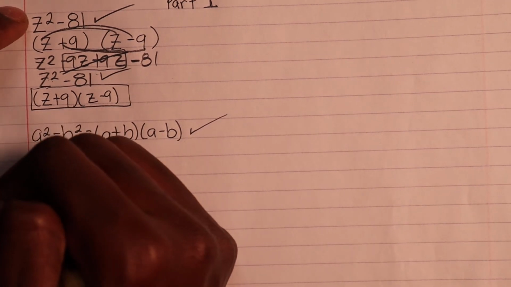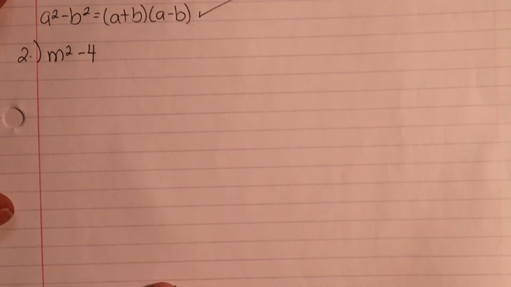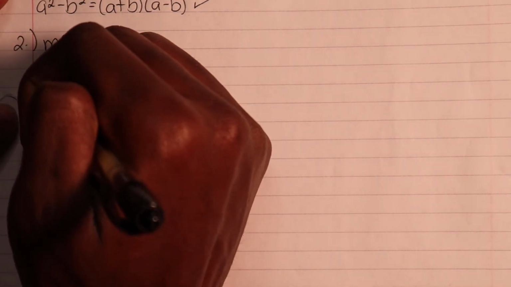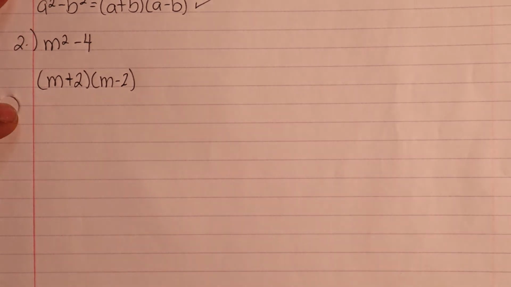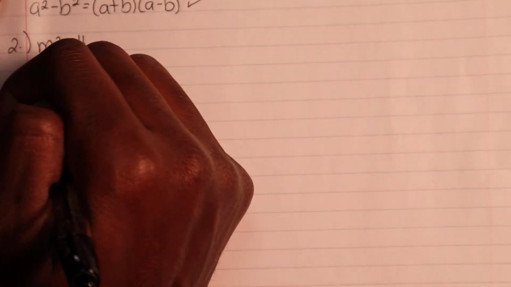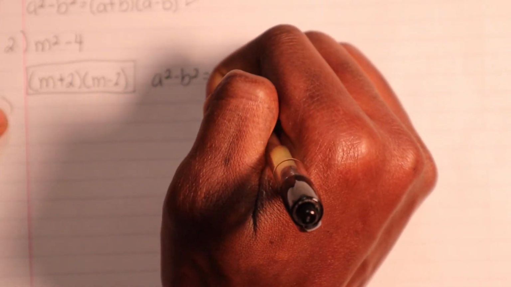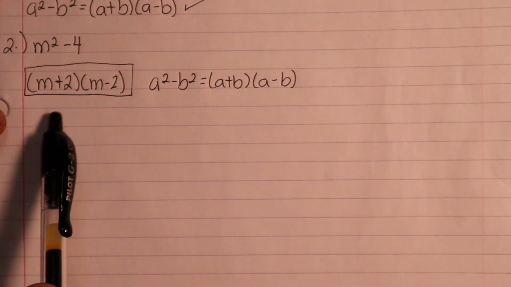Alright, next, number 2, same rule applies. Let's say you had something written like this, m squared minus 4. Don't overthink it, don't overcomplicate anything, just attack it aggressively, kind of like we did. You just look at this 4 and ask yourself, what two numbers multiplied by each other will give us 4? We already know it's 2 and 2. So, okay, this right here is our final answer. And don't forget this formula right there. Just keep that buried in the back of your head. You can see how that applied, okay?